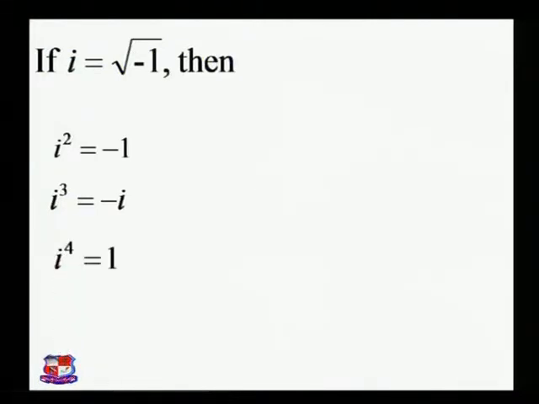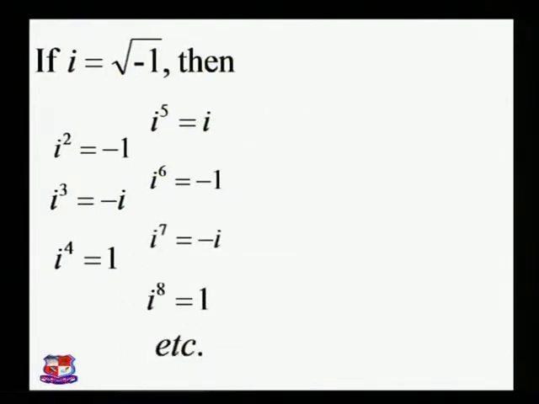In the same way, i raised to 4 is equal to i square into i square, that is -1 into -1, that is equal to +1. In the same way, i raised to 5 is equal to i, i raised to 6 is equal to -1, that is equal to i square. i raised to 7 is equal to minus i, i raised to 8 is equal to 1, etc. In the same way, we can find any power of i very easily.